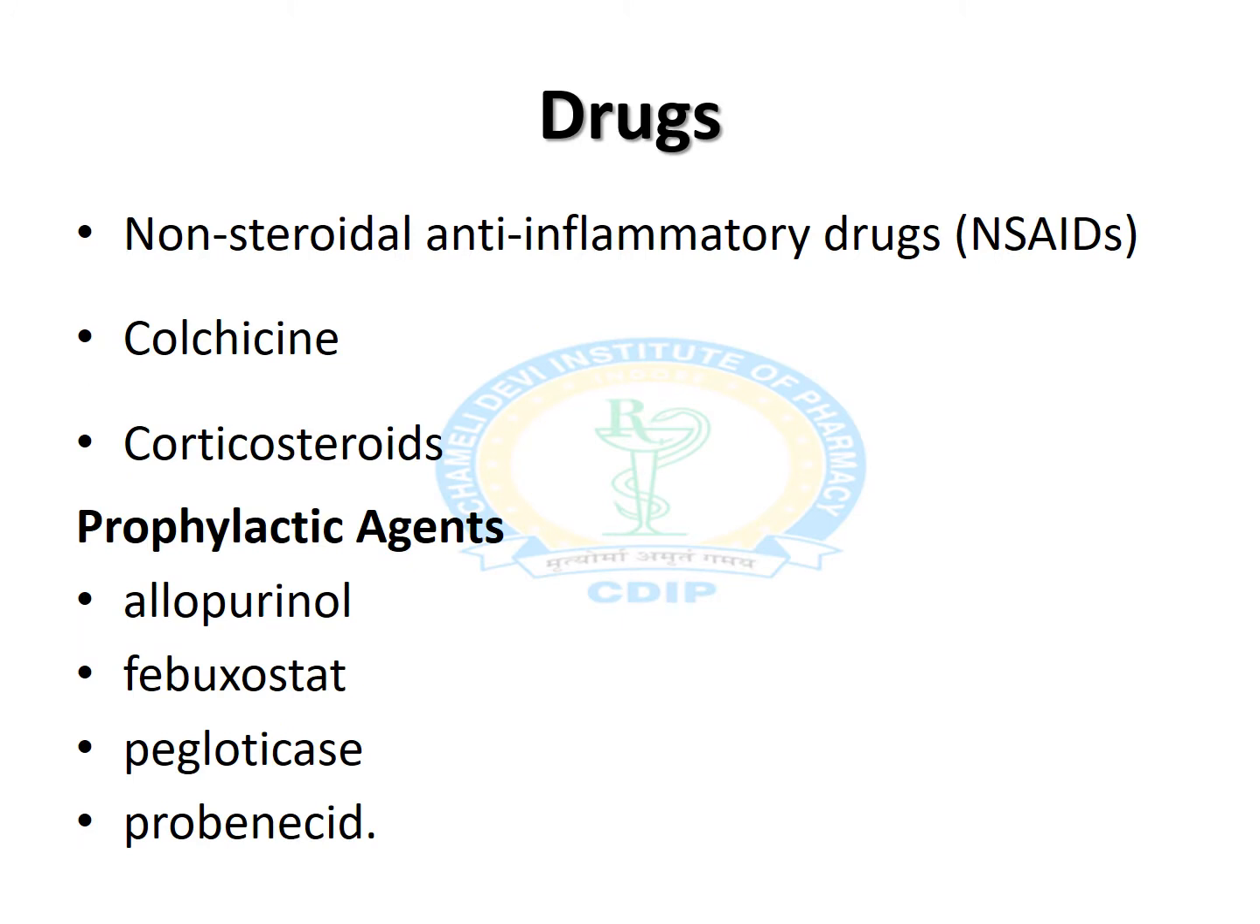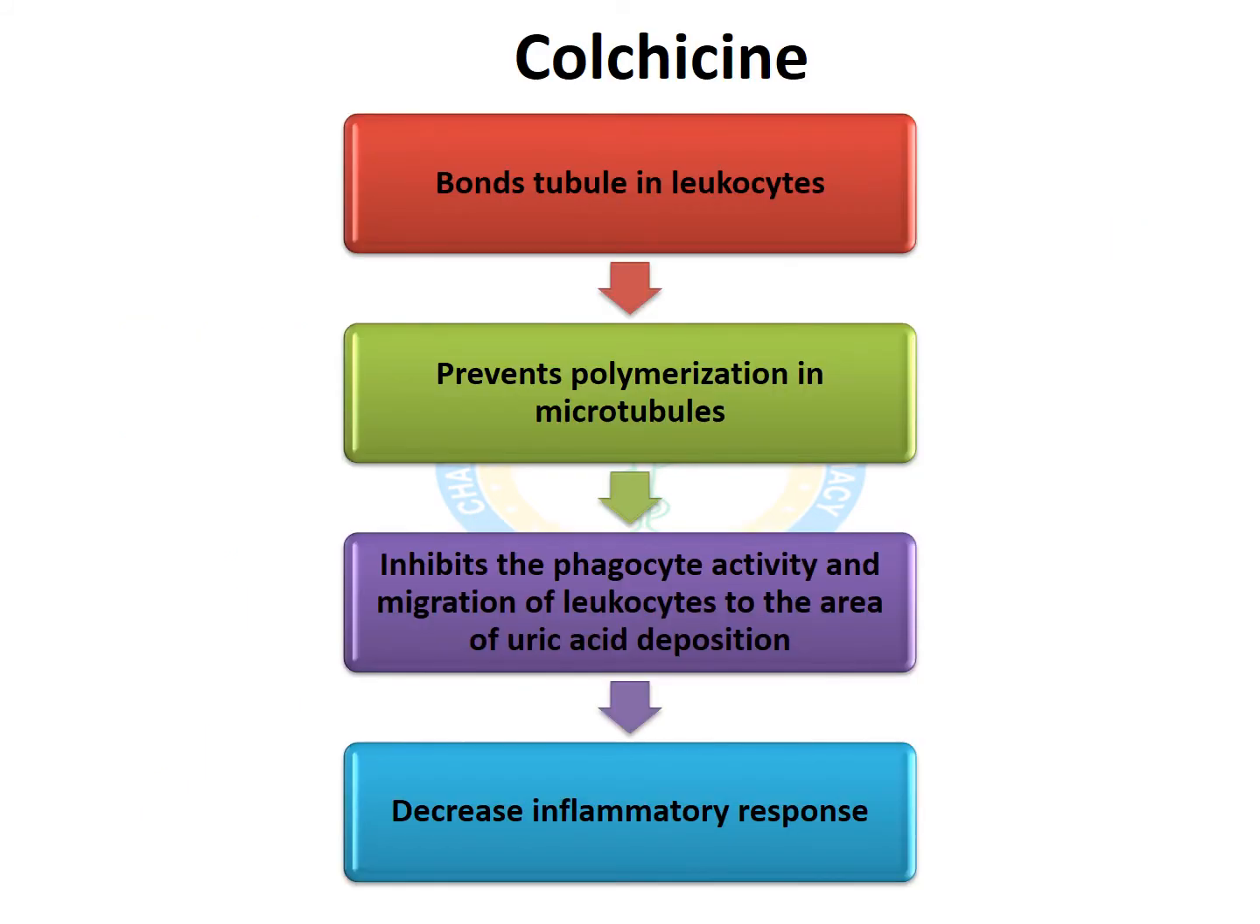The major treatment line of gout is the use of non-steroidal anti-inflammatory agents. Apart from that, colchicine and corticosteroids are also used. And then prophylactically, we use allopurinol, febuxostat, pegloticase, and probenecid. Colchicine basically binds to the tubulin of leukocytes and thus prevents polymerization. This is how it inhibits the phagocytic activity and migration of leukocytes to the area of uric acid deposition, means it is blocking the inflammatory responses.